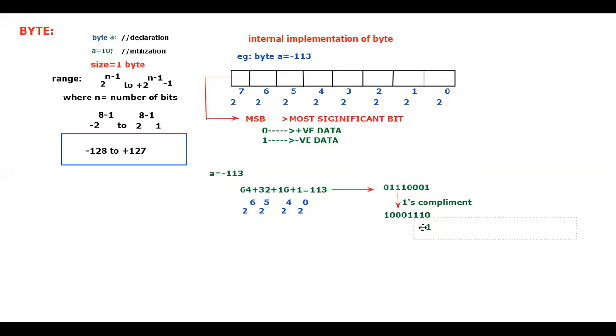What should you be doing? You should be adding 1 to it. If you try to add 1 to it, what will happen? Observe carefully. Whenever you add 1 to the 1's complement, it will become the 2's complement. So observe now what will happen.